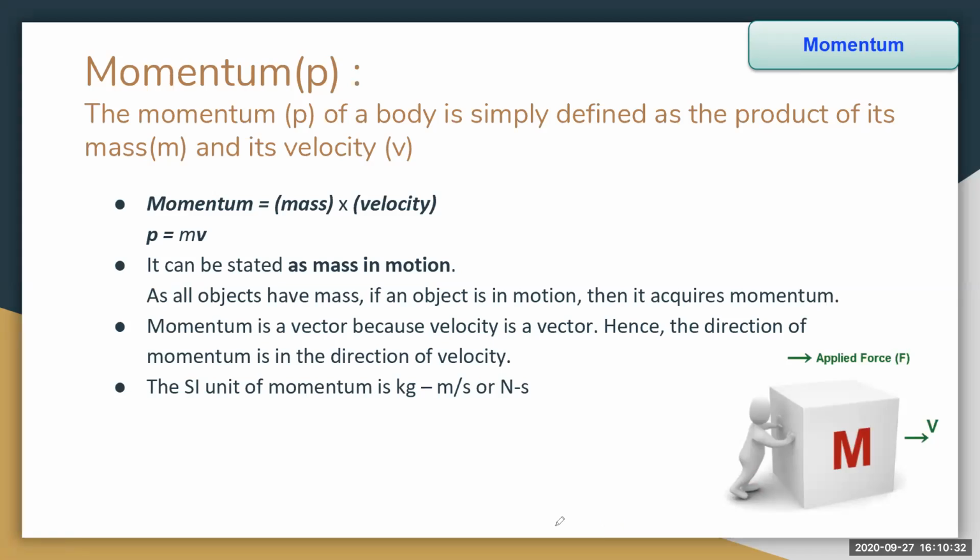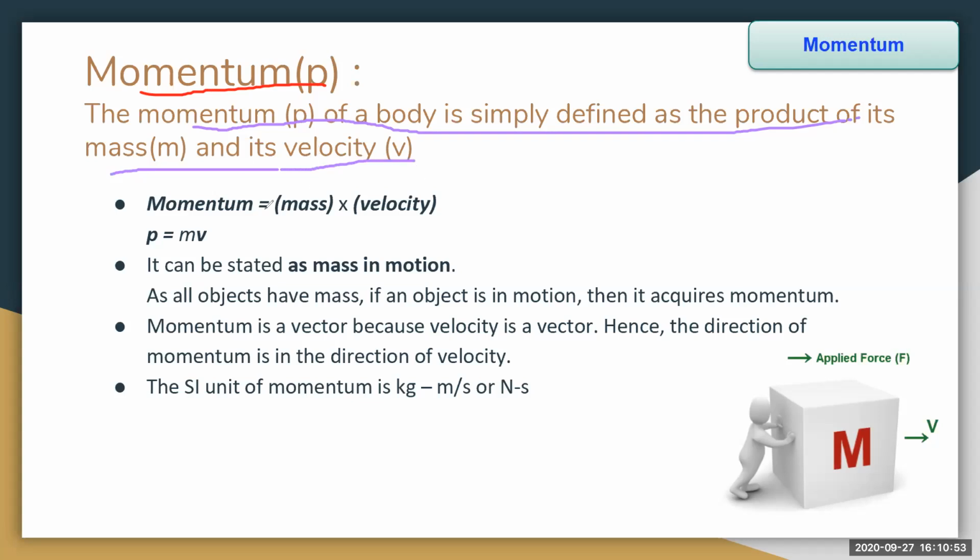With those observations, we see the concept of momentum. Momentum is denoted by the letter P. The momentum of a body is simply defined as the product of its mass and its velocity v.